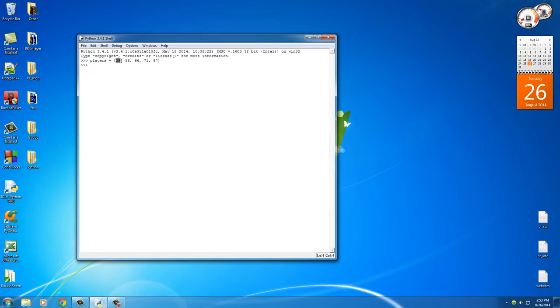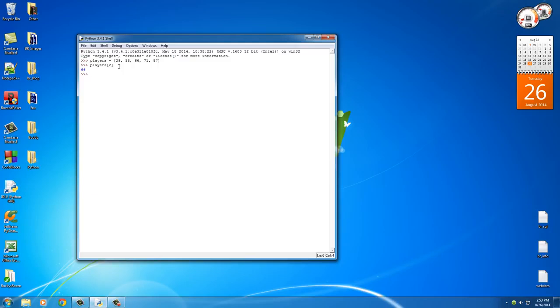right now we have a list of numbers. Of course, remember, in computer programming in Python, it always starts counting at 0. So this is position 0, 1, 2, etc. Now, just like a string, what we can do is type the name of the list and then the position number, and it can get that item. So again, 0, 1, 2. So players at position 2, that would be 66.